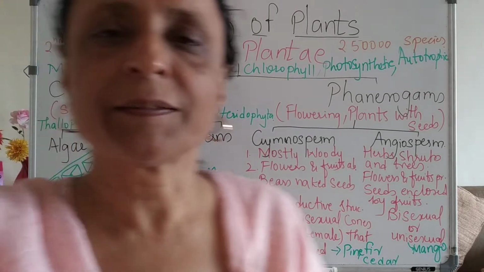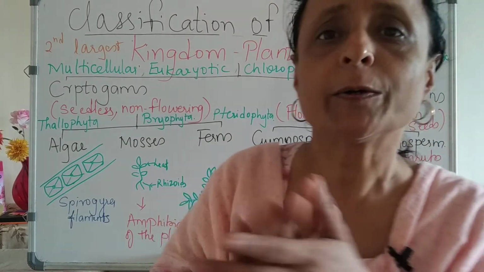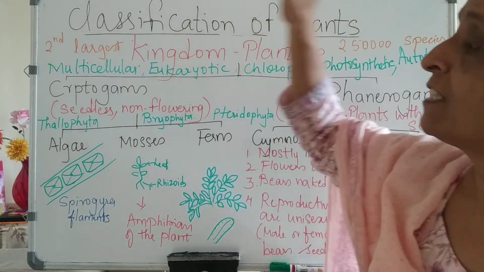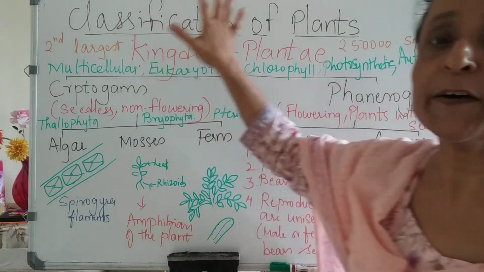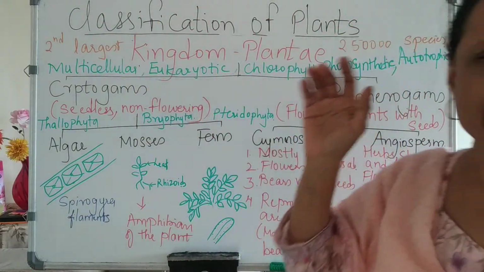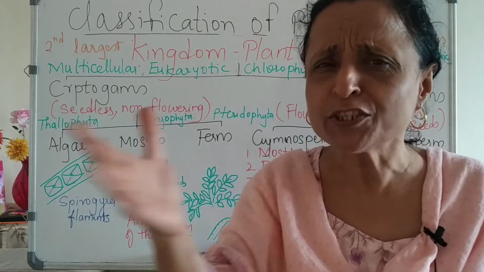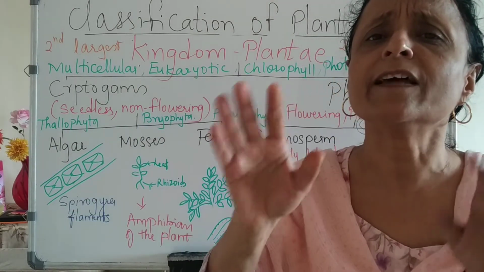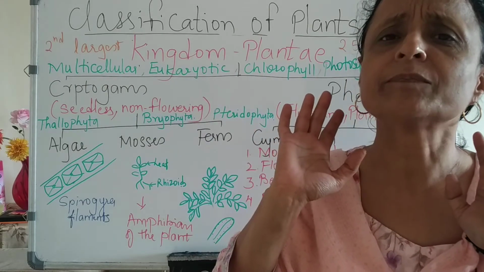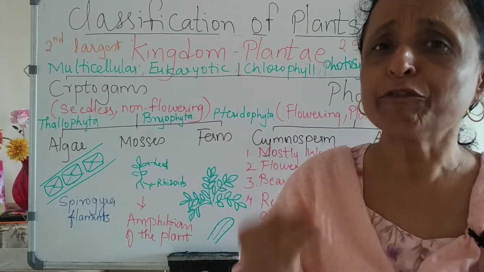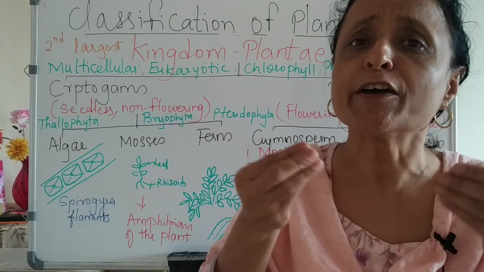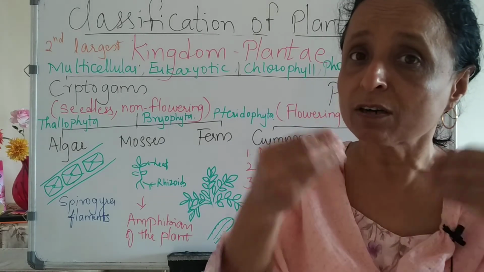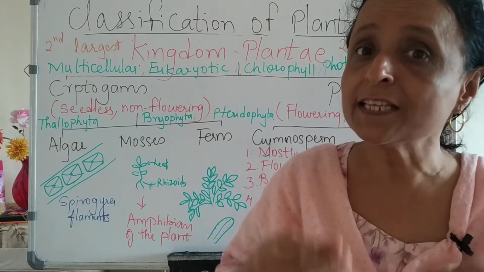Hello students. Now, in classification of plants, the second largest kingdom is Plantae. Whichever plants you can see around, they are all included in the kingdom Plantae. They carry out photosynthesis, prepare food material, and give out oxygen. We breathe in the oxygen that is given by Plantae.